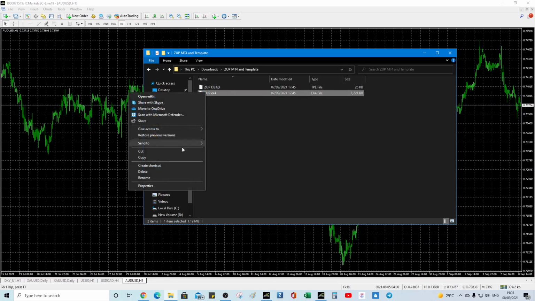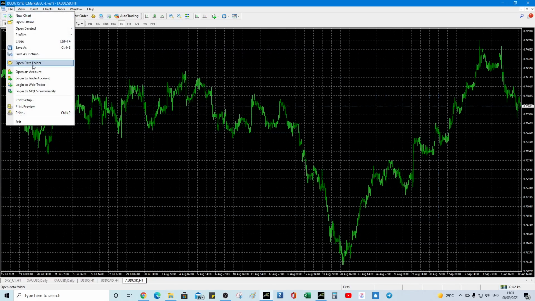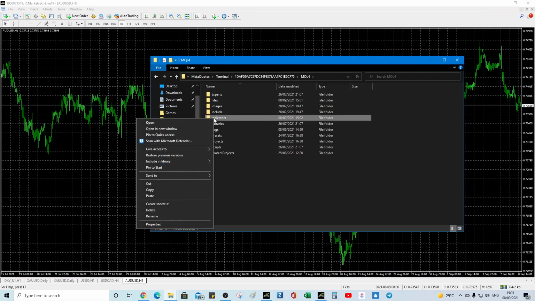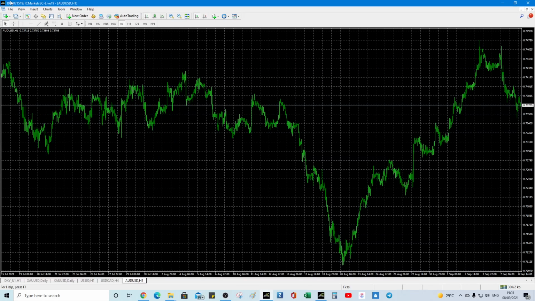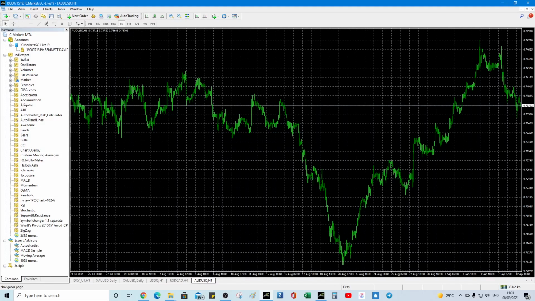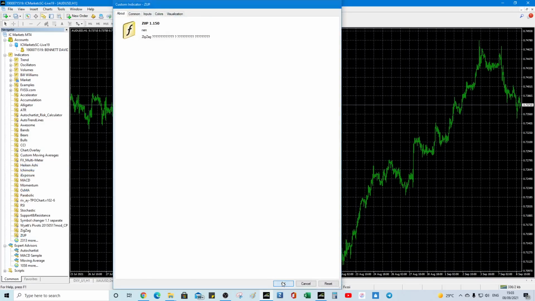So right-click, copy the file. On MetaTrader 4, open data folder, MQL4, right-click, paste, indicators. Okay. File, view, navigator, right-click, indicators, refresh, ZUP, right-click, attach to chart, click OK.